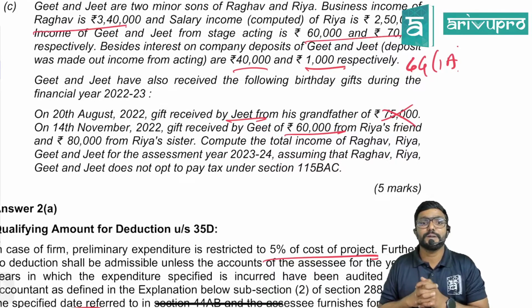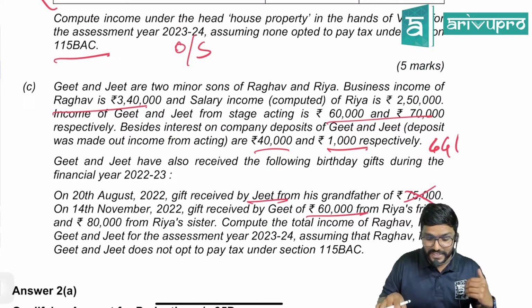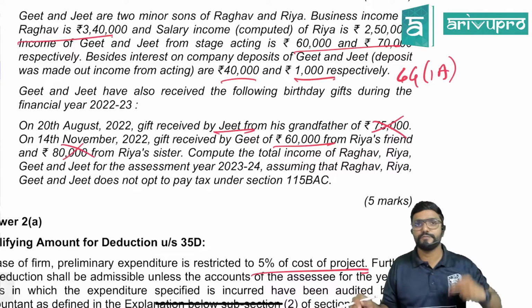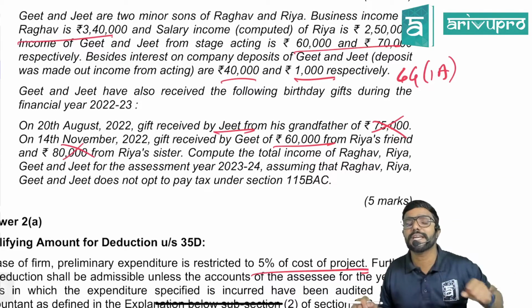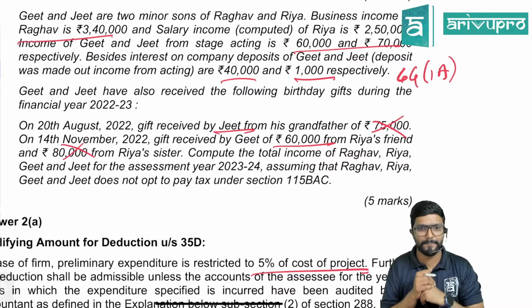Then 80,000 from Riya's sister. Who is Riya? Mother. So Riya's sister, is she a relative? Yes. So will this be taxable? No. 56(2)(x) excludes gifts received from a relative. So not taxable, hence no clubbing.